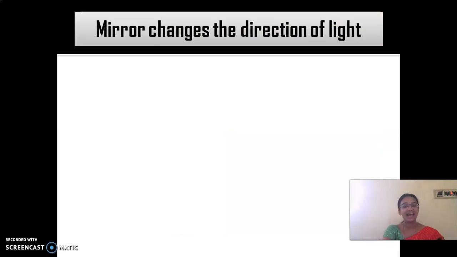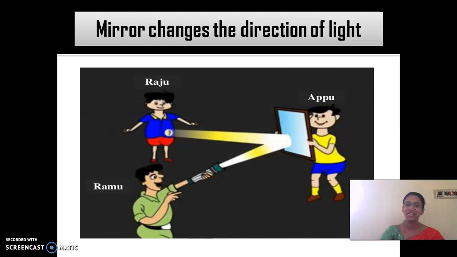Mirrors change the direction of light. Now we are going to discuss this. Mirror changes the direction of light. Look here, children. Ask one of your family members to hold a torch.